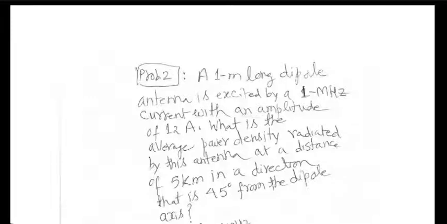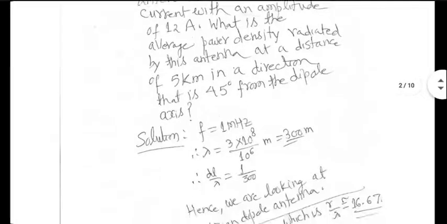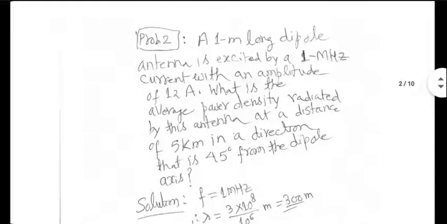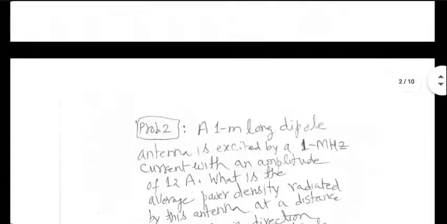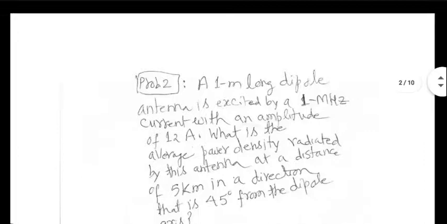Now, one thing we always have to verify is whether it's a Hertzian dipole or not. To do that, you calculate the lambda for 1 megahertz frequency. So I think it turns out to be 300 meters, and the physical length is 1 meter. So dl by lambda is extremely small. We can consider this dipole antenna to be a Hertzian dipole.